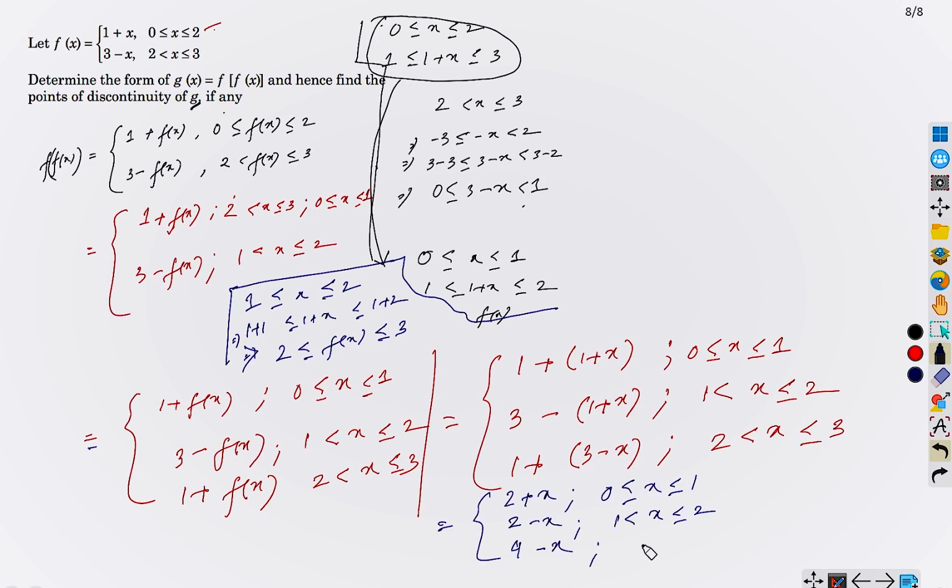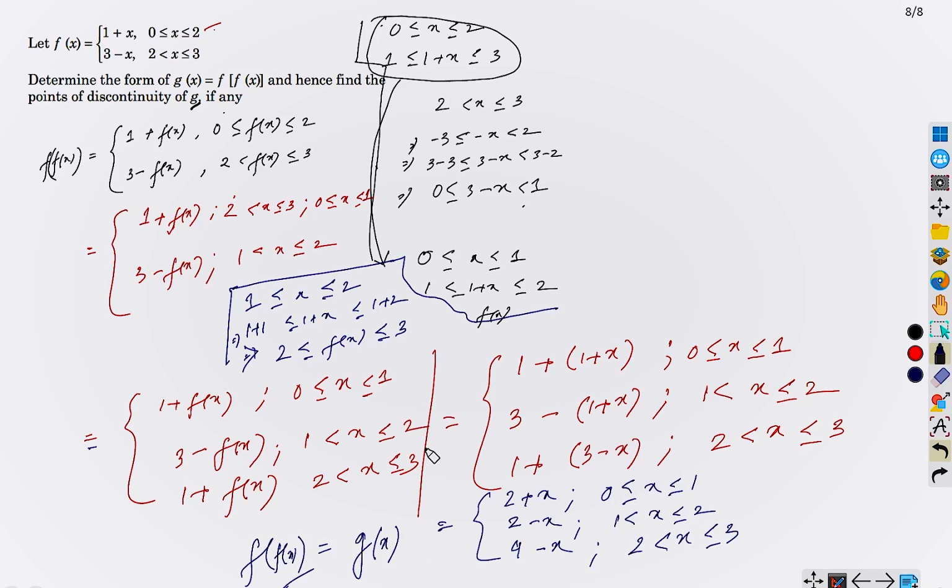Yes, 4 minus x when x varies from 2 to 3, 2 minus x when x varies from 1 to 2, and 2 plus x when x varies from 0 to 1. This is a closed interval, this is a semi-open interval, and this one is also a semi-open interval. Now, this is our g(x) actually, this is our g(x) or f of f(x).